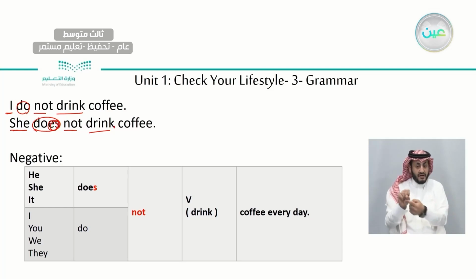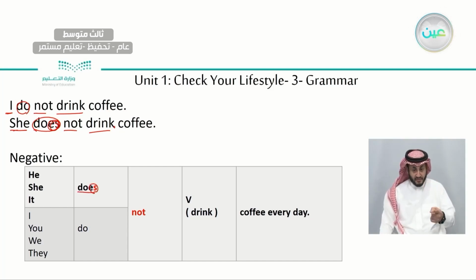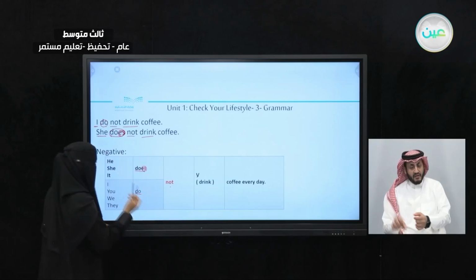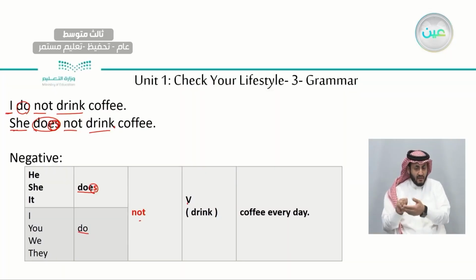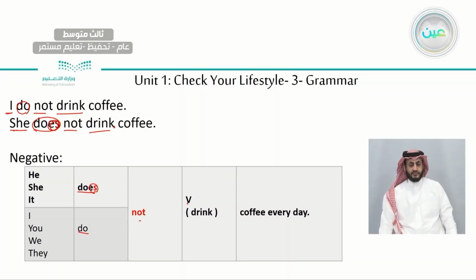She does not drink coffee. Okay? So with the negative, he, she, it, we have does, not do. I, you, we, and they, we have do. And we add not and also only the verb infinitive. We don't add S to it. For example, he does not drink coffee every day. She does not drink coffee every day. I do not drink coffee every day. Okay?